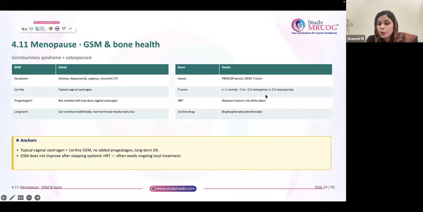T scoring you should know. The values of T scoring is also an exam question. If it is less than or equal to -2.5, it is osteoporosis. -1 to -2.5, it is osteopenia. More than or equal to -1, it is normal. So these values are important. HRT will reduce the fracture risk when it's taken. First line drug is bisphosphonate.